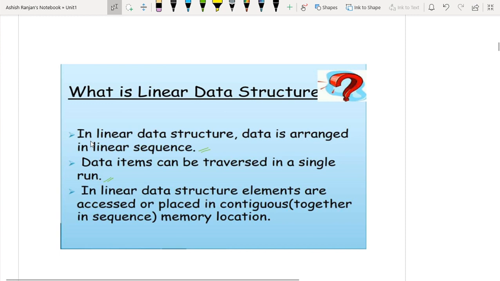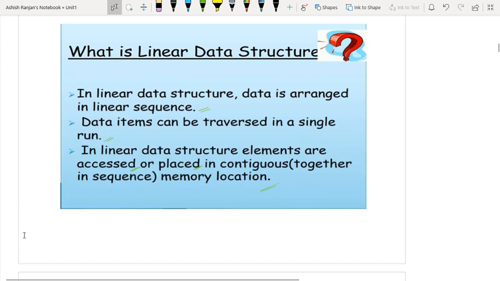So in linear data structure, elements are accessed and placed in the contiguous memory location. If the elements are not placed or accessed in the contiguous memory location, then it is called the non-linear data structure.